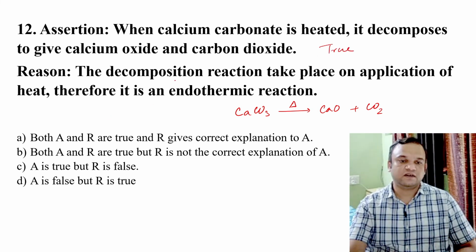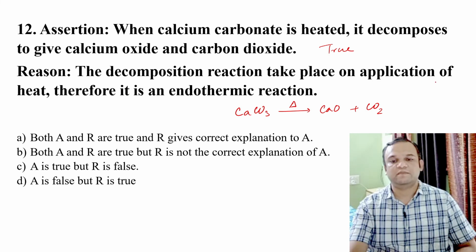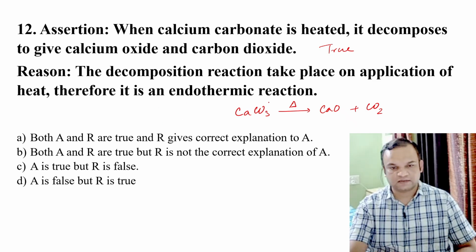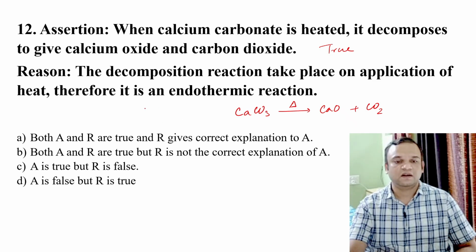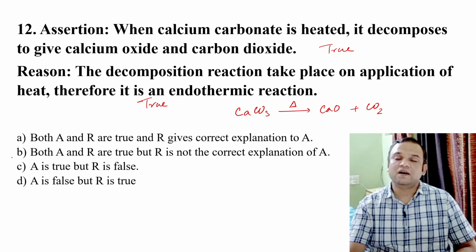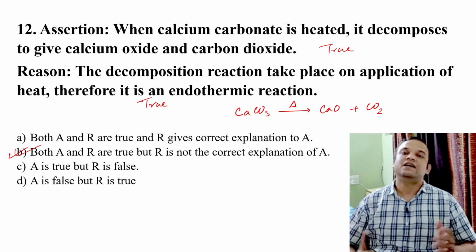The reason states that the decomposition reaction taking place on application of heat, therefore it is an endothermic reaction. Okay, so this is an endothermic reaction because heat is supplied from an external source, and that is why it is also a true statement, and it is not giving any explanation to the assertion, and that is why option B will be the correct answer. So that's all, students.